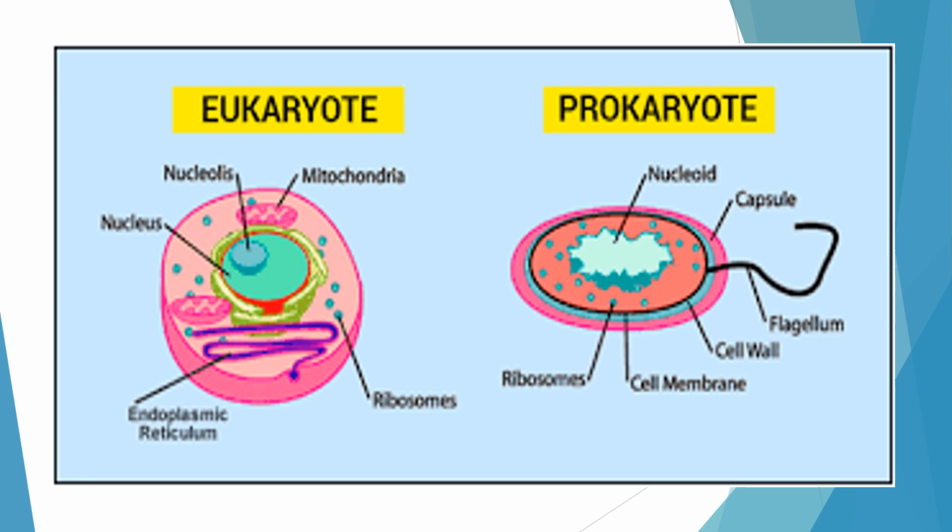These organisms have the nucleus that we discussed a few minutes back: a membrane bound nucleus where the genetic material or chromatin is surrounded by the nuclear membrane. So this nuclear region is prominently demarcated in the eukaryotes.